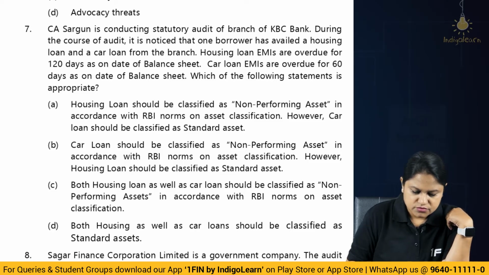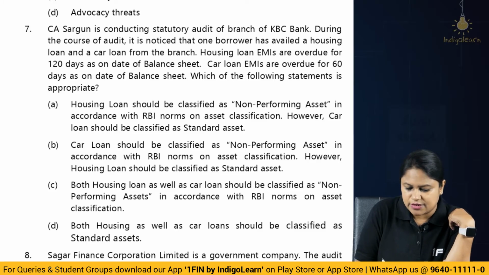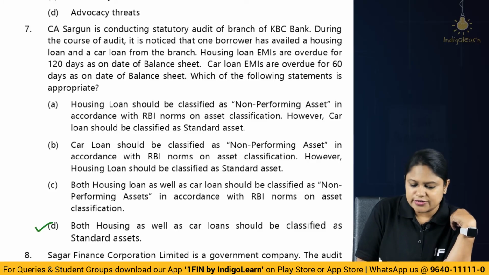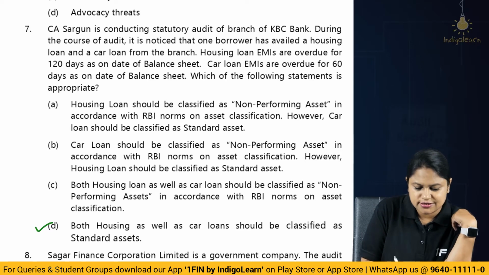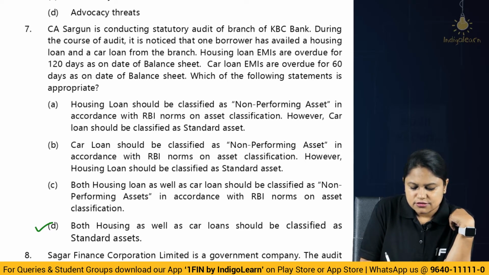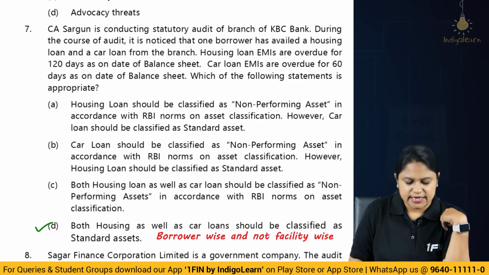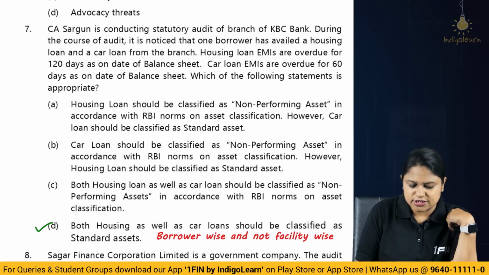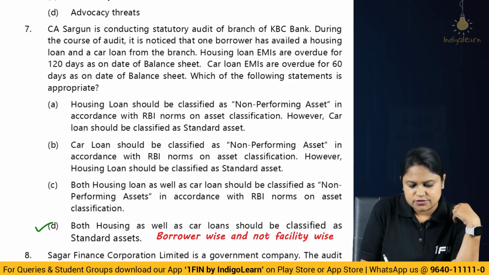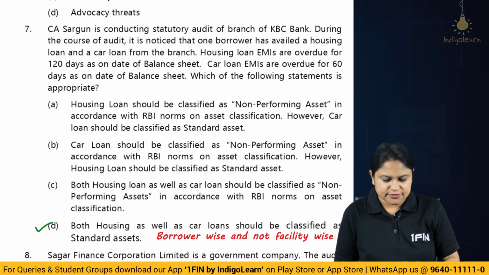No. Both housing loan as well as car loan should be classified as NPA in accordance with RBI norms on asset classification. Because when you read the RBI norms on asset classification, you know it is borrower wise and not facility wise. Correct? Then both housing loan as well as car loan are standard asset? That is obviously not. 120 days due, it cannot be a standard asset.